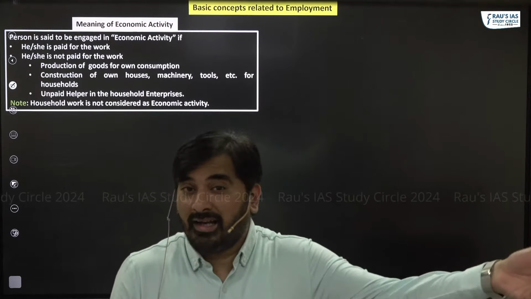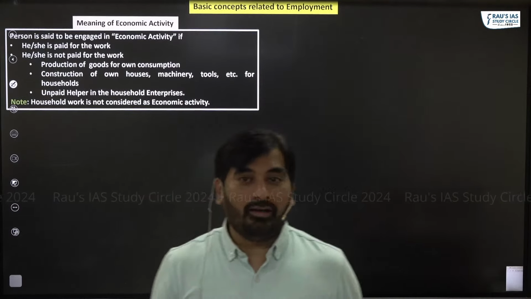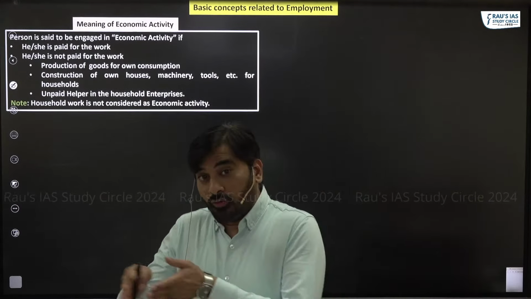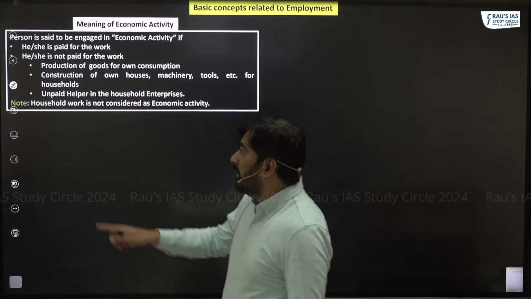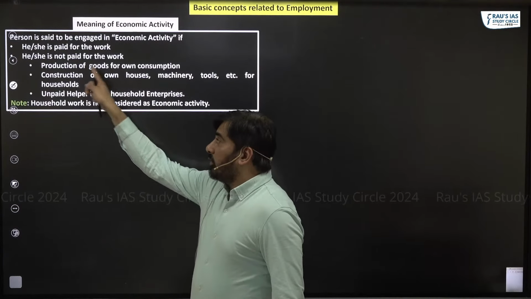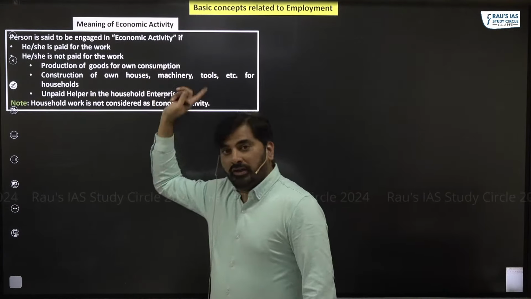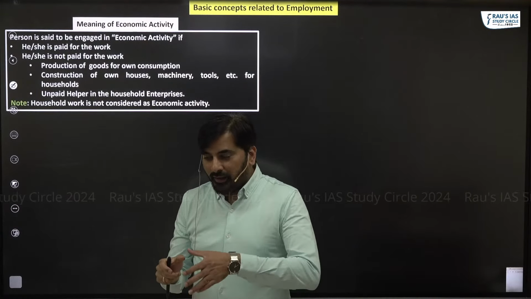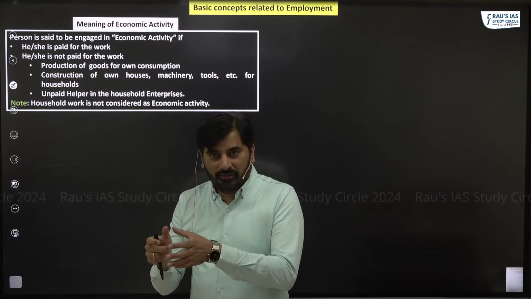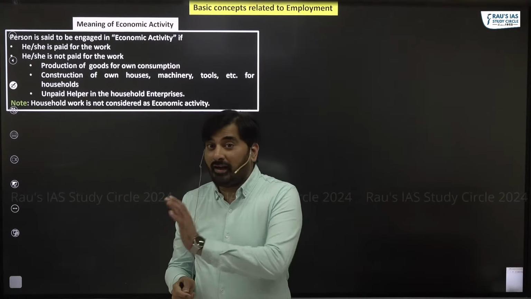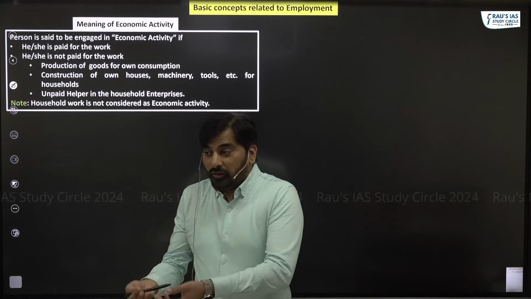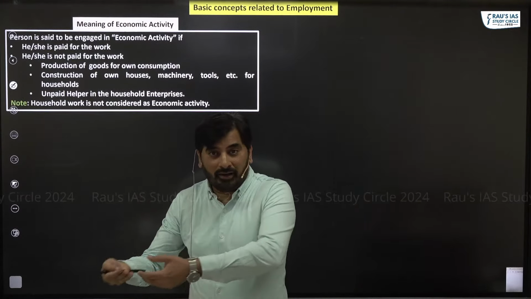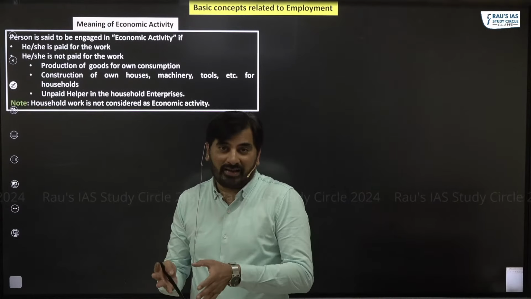So what is that kind of unpaid work which constitutes economic activity? You can see production of goods for own consumption. I'm a farmer. I'm producing certain agricultural crops as part of subsistence agriculture. Those crops, I'm not selling to the market, but I'm consuming them myself.